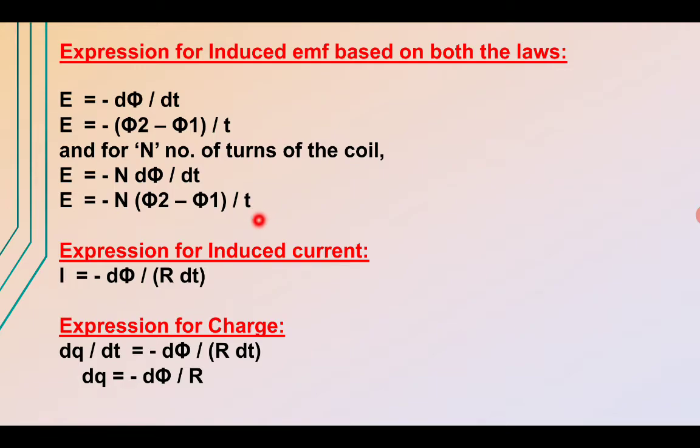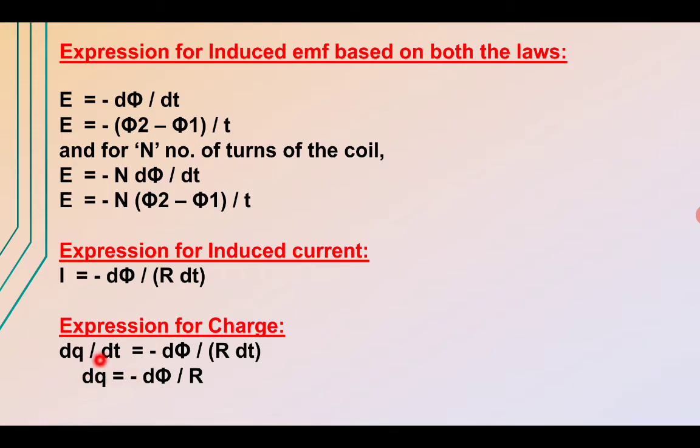We have the expression for the induced current, and we know that current is EMF divided by the resistance. So we just divide this d phi by dt by the resistance of the given conductor, and we get the expression for the induced current. Similarly, we can derive the expression for the charge, and we know that current is equal to the rate of flow of charge.